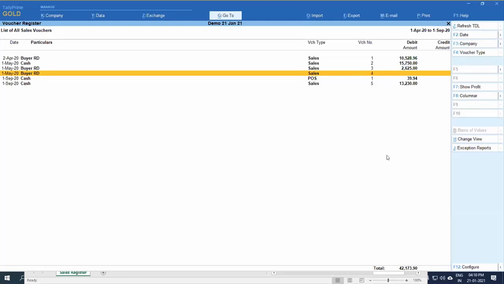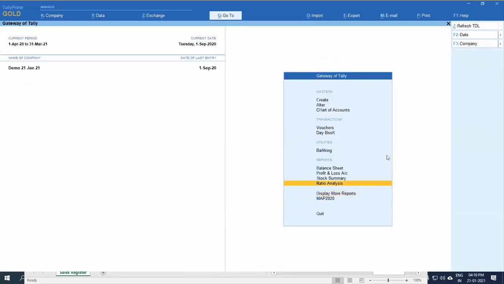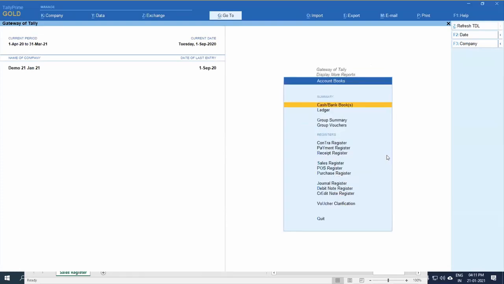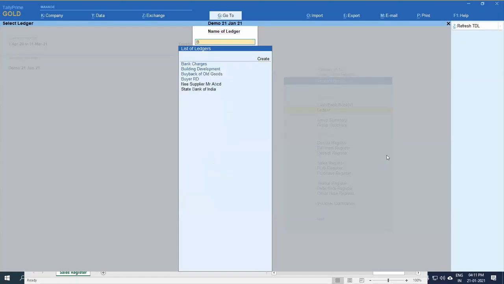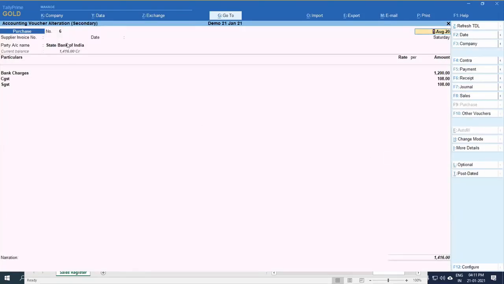See, Tally is the only software which is allowing you to enter from journal, payment or purchase. There are many softwares that do not allow any other way. Because first understand the concept. Suppose bank charges are there. What have I done here? Display account book ledger, and I am taking bank charges. See what I have done. Bank charges also I am putting from purchase, because bank is selling service to me.